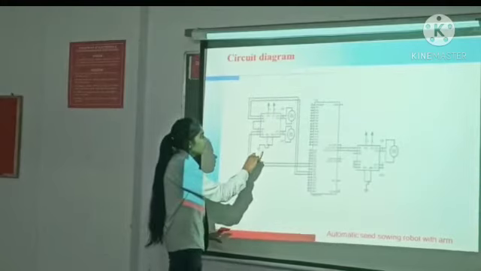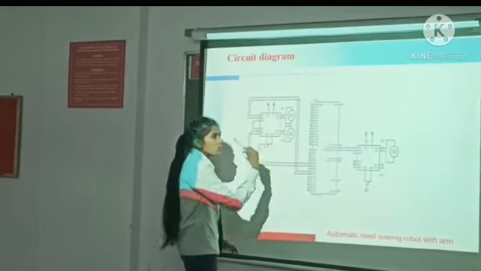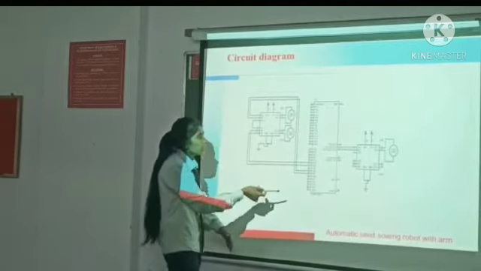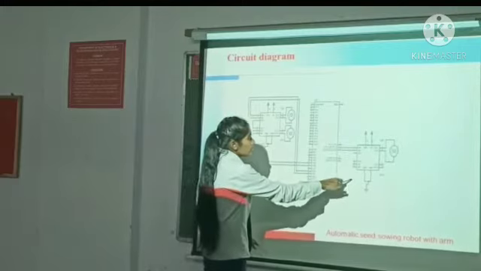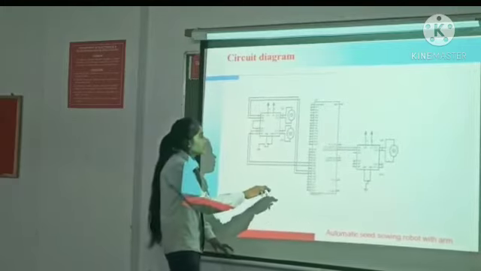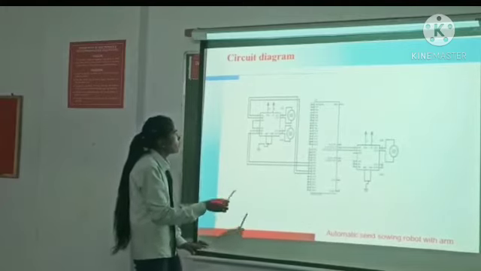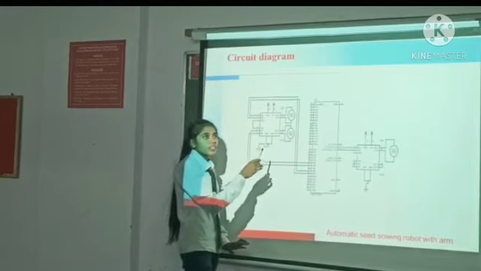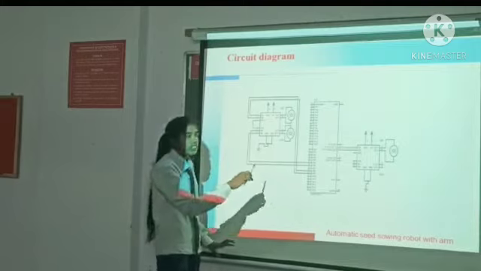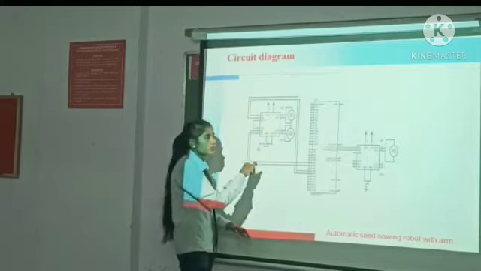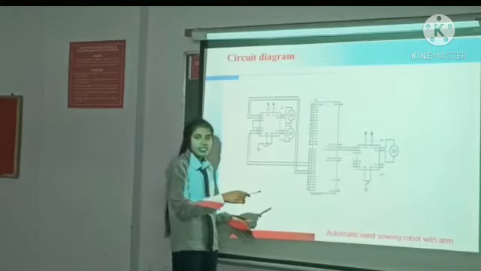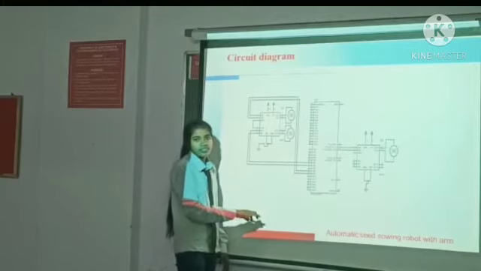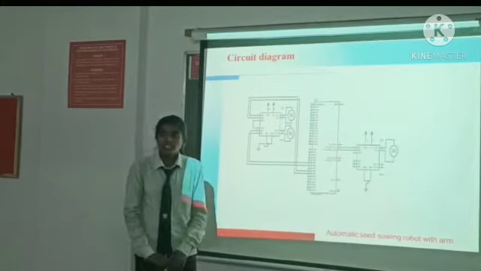Through the L293 motor driver IC and the STM32 port, the wheels move forward, reverse, left and right. The robot moves on command in the forward, reverse, left and right directions, and UART is used for sending the data. Thank you.